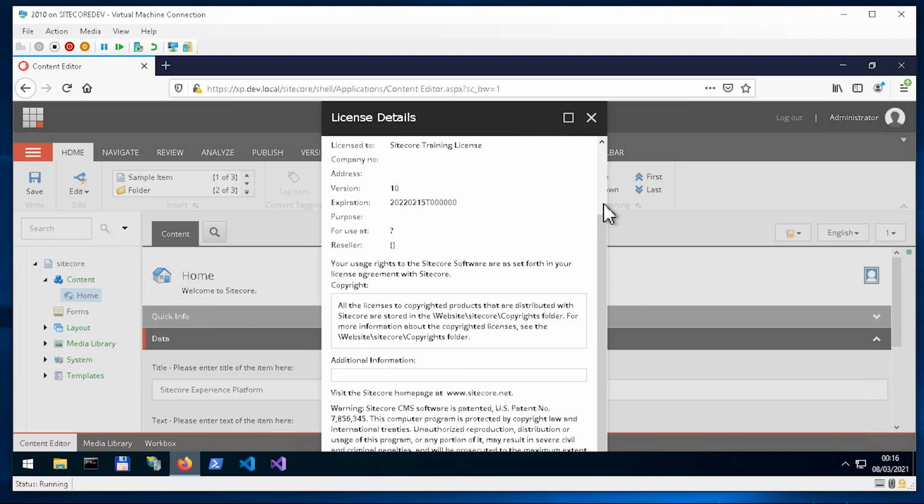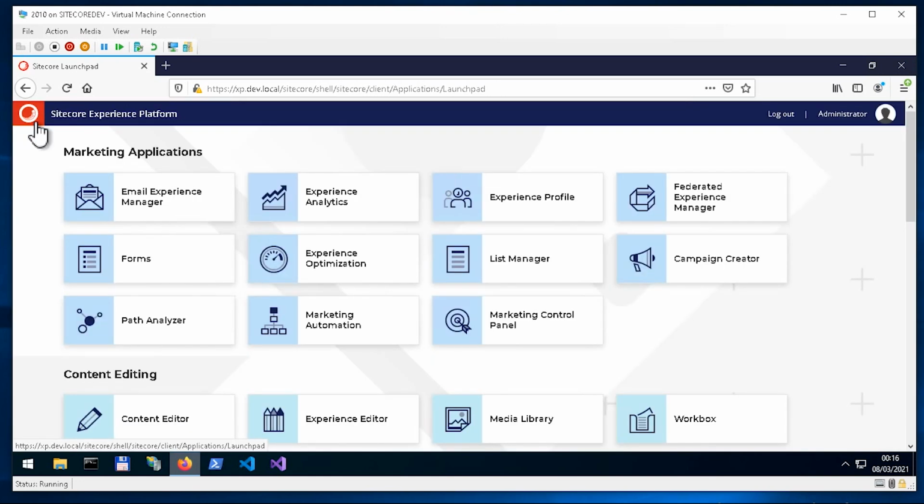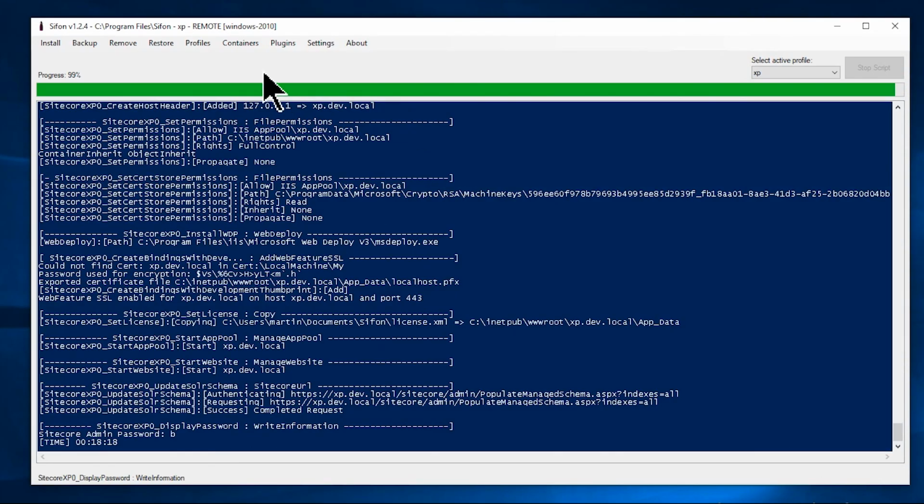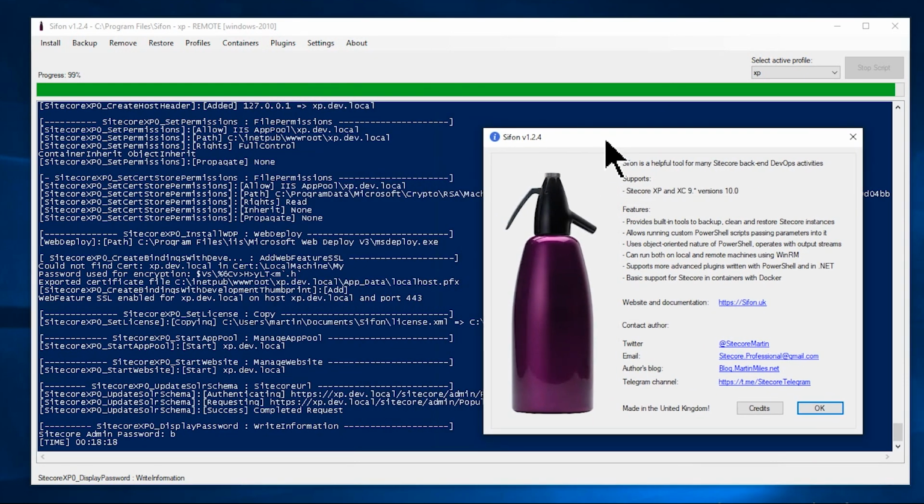So here we go. Of course, you don't need to install that into a virtual machine. You can install it locally, and that's what the majority of people do. I only wanted to demonstrate that Sifon makes all the combinations and all the permutations of installation possible.